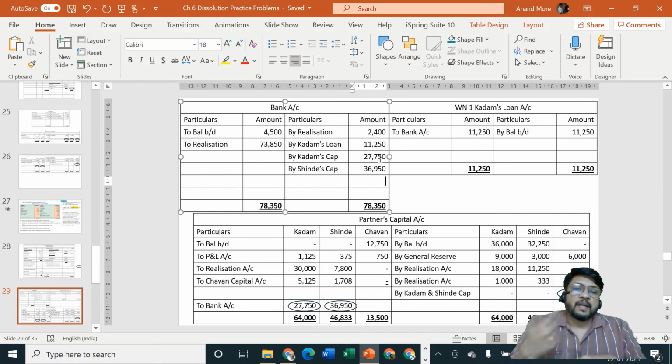After this topic is complete, I'm going to probably start the topic of non-trading concern, because many students have asked me to go for non-trading concern. It is something which is difficult for students. NPO, some colleges or some students call it non-profit making organization or non-trading concern.